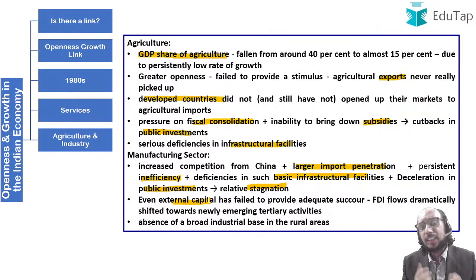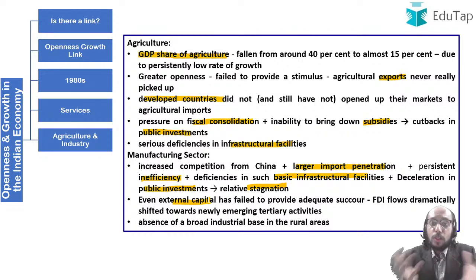In which sectors did India attract the maximum amount of FDI, you may say? In tertiary activities, in the services sector, right? Why? Because India had conditions in favor of the growth of the services sector, and India never really had conditions which could favor the growth of the agriculture sector or the manufacturing sector.